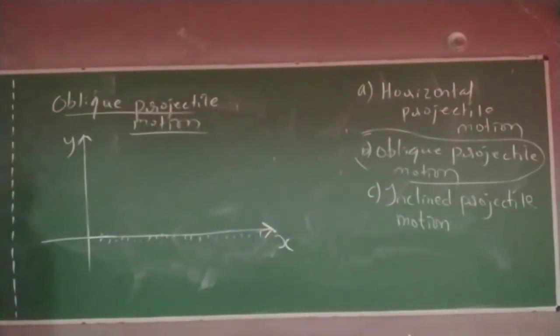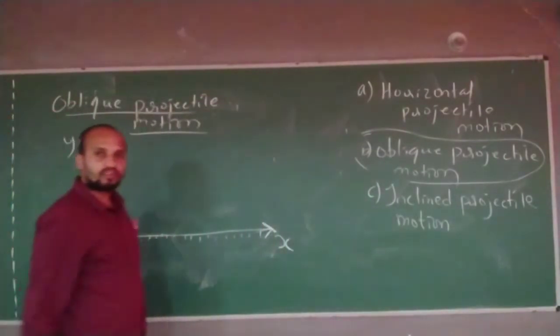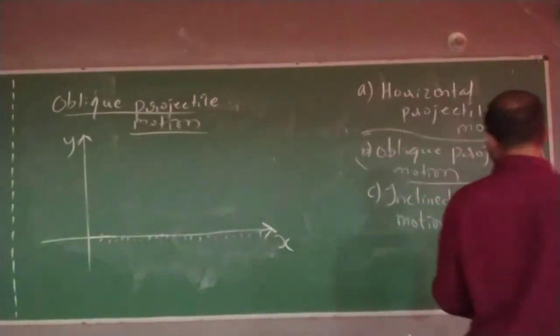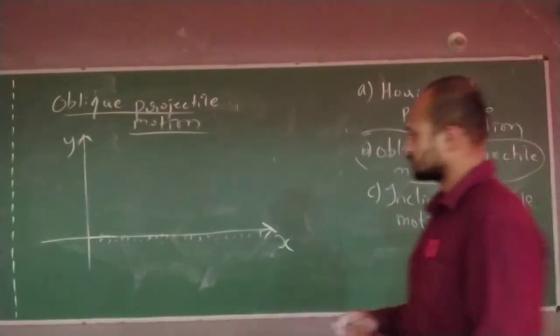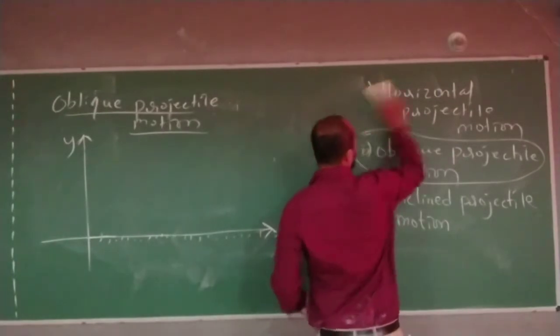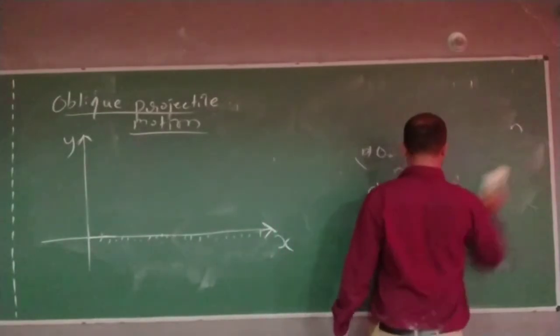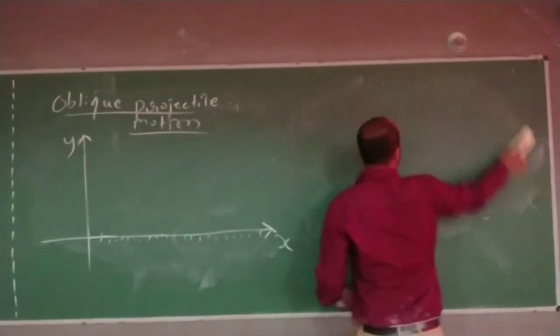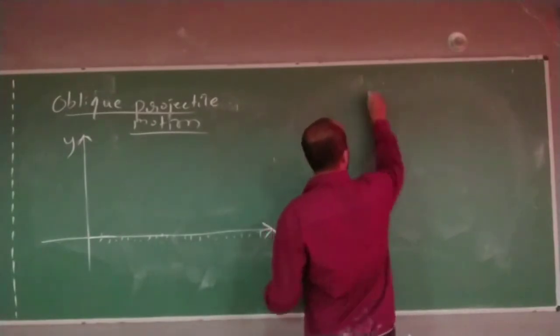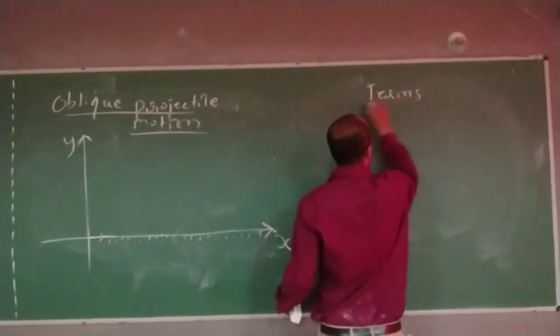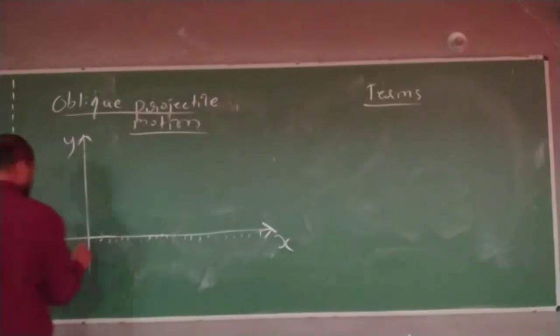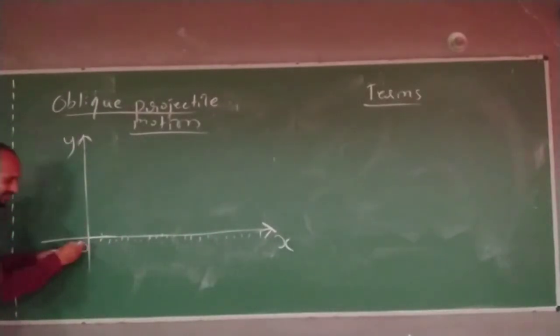Now there are some factors you need to study here. I will tell you what those factors are. Some of the terms which you are going to study, let me write them. See here, what is projectile motion? Let us imagine this is the origin point.